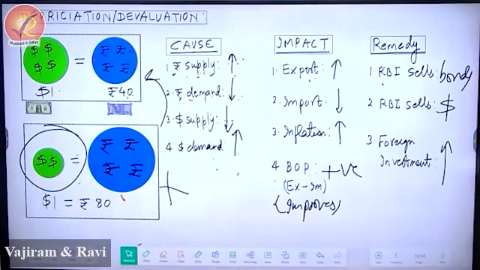So what are we writing? Remedies. Please write number 1, first point: RBI sells bonds and absorbs rupee. Number 2: RBI can sell dollar and absorb rupee.